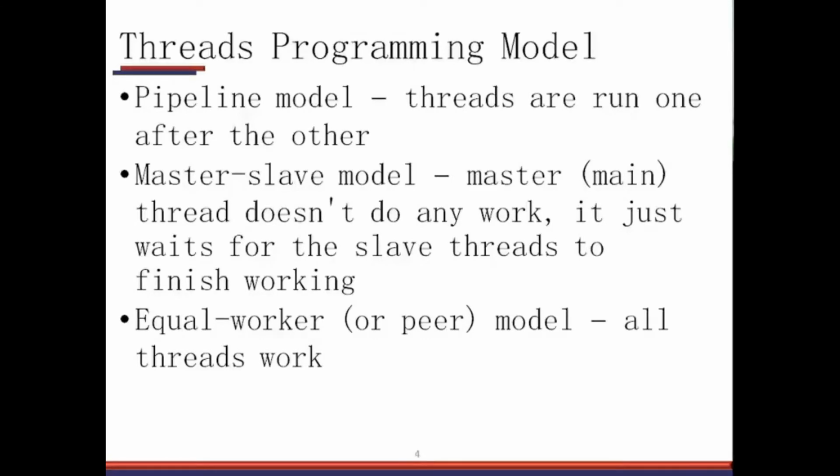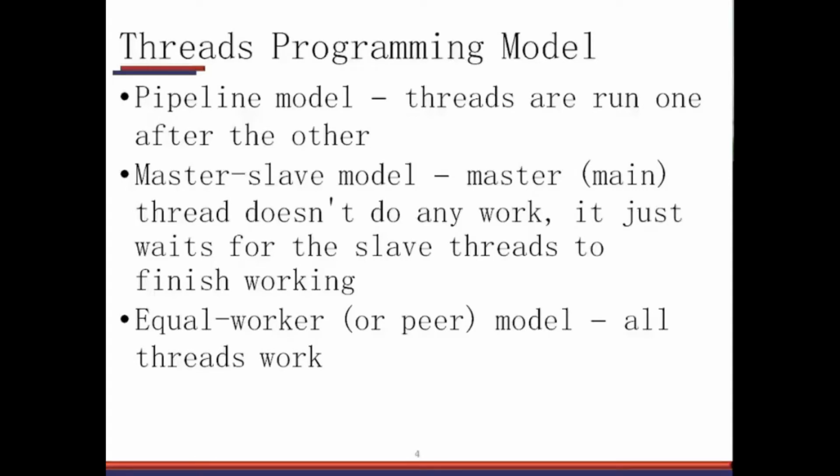Then the second column and second row multiplication can be given to another slave, and so on and so forth. All the slaves are loaded with multiplying a column with a row, and the master thread only collects the data from all the slaves and generates the final resultant matrix. So that is typically the master slave model.